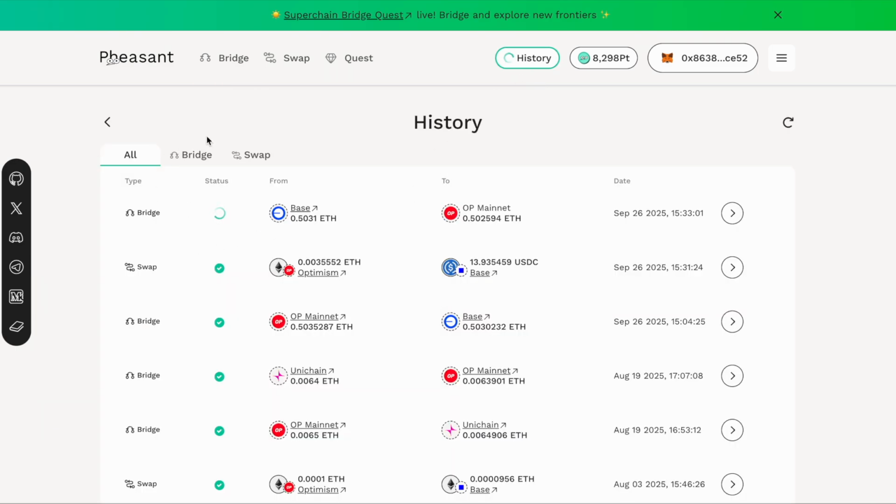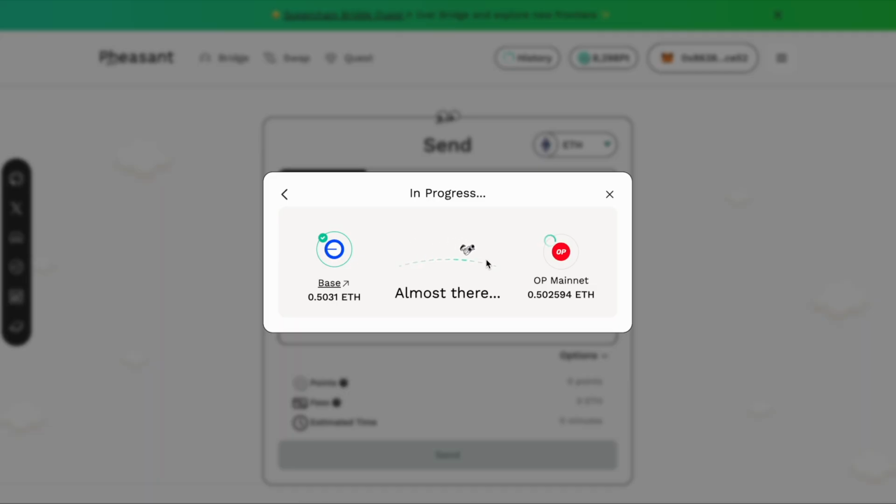Back on the history page, the status now shows an animated loading icon, and the history button in the header also animates to match. Clicking the arrow on that pending transaction opens the in-progress modal with our hopping Pheasant keeping you company.